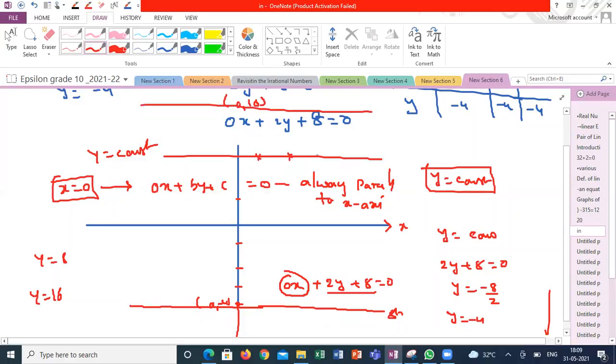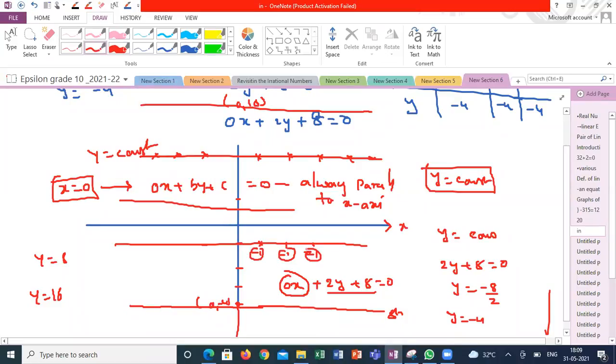See, these are the points where your y is equal to 16. That is the meaning of this line. See here, you take any coordinate. Suppose I take y is equal to -1. At x is equal to 1 it is -1, at x is equal to 2 also -1, at x is equal to 3 also -1. Your y is always -1. That is the meaning of y is equal to -1. So graphically, it is also correct. On this straight line, all your y coordinates are -1 only, independent of your x value. If the x coefficient is 0, it means the whole expression is independent of x.